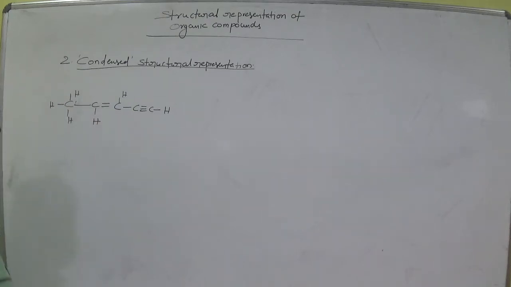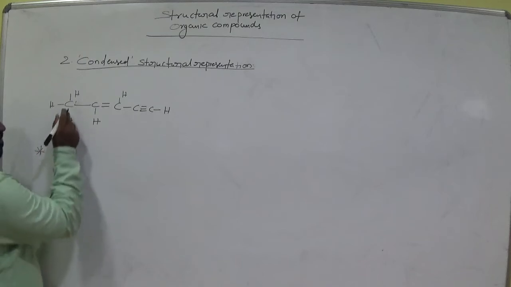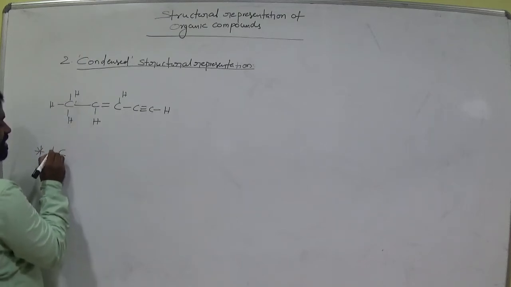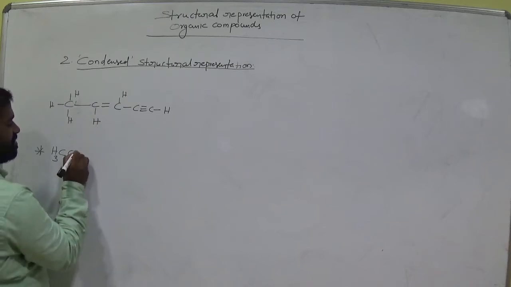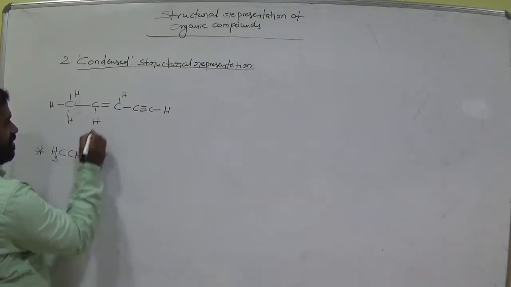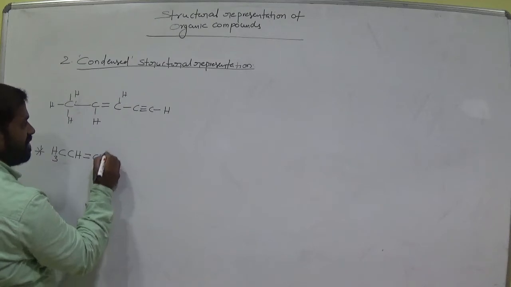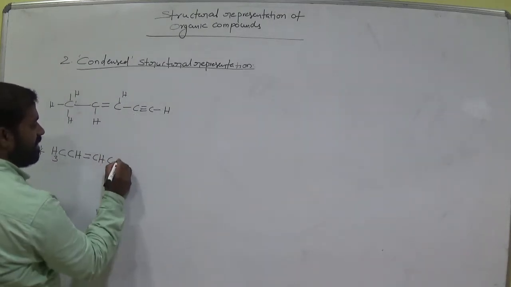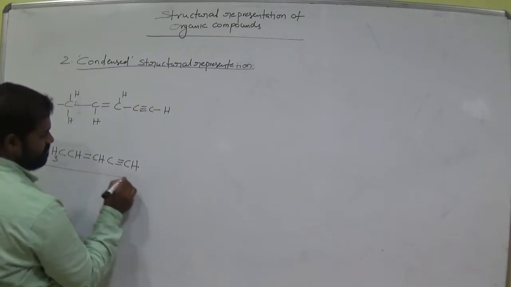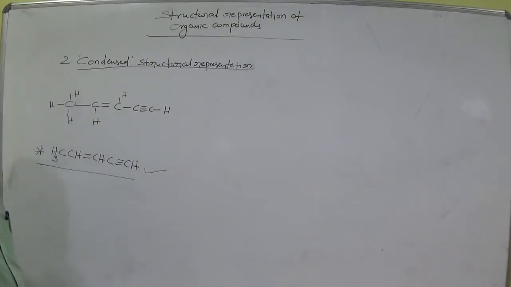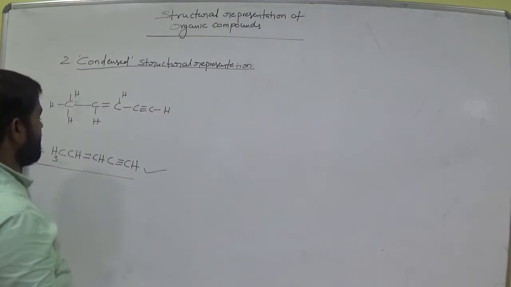Okay, this is a dash representation. Write the condensed representation for this one. So first, this is the carbon. How many hydrogens here? 3 hydrogens. Next, carbon is there. How many hydrogens here? It is 1. Then double bond. Now this one having 1 hydrogen, and again C, triple bond C H. Is it clear, all of you, everyone? So this is about condensed representation.